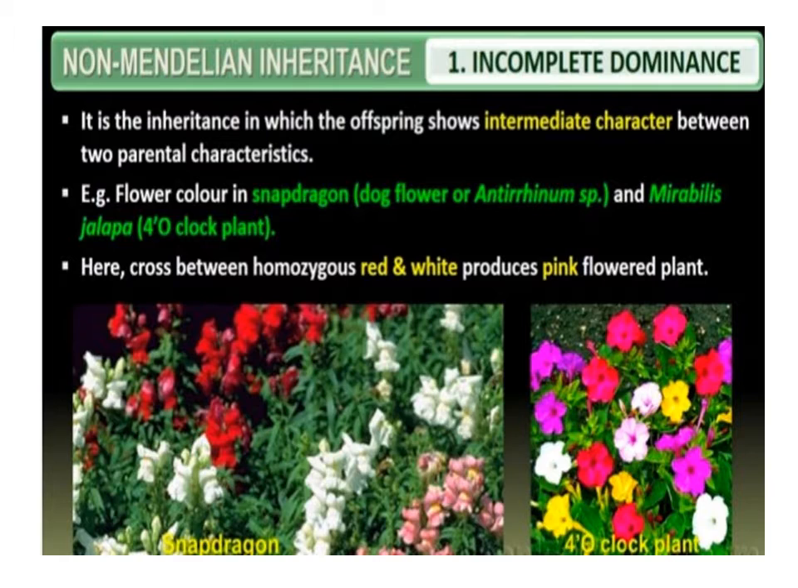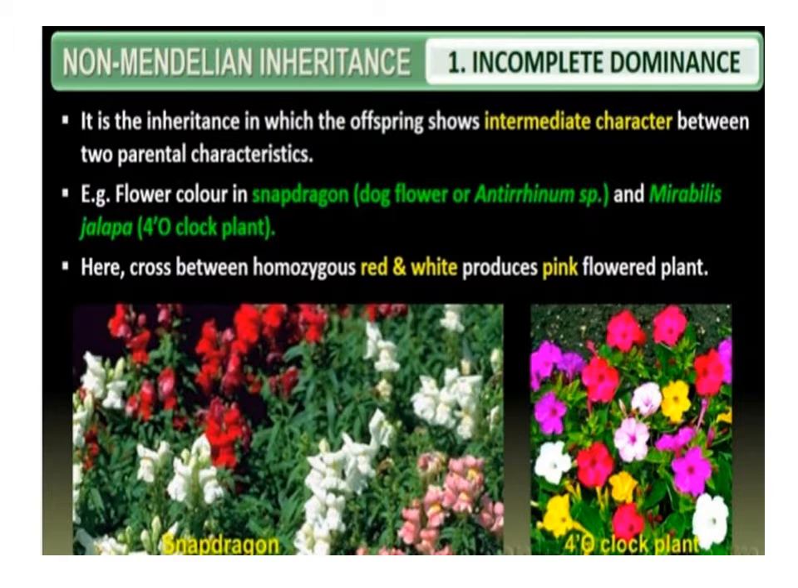The inheritance of flower color in dog flower, snapdragon or Antirrhinum species is a good example of incomplete dominance. A cross between pure red RR and white rr produces pink Rr flower F1 offspring. When pink flower Rr F1 individuals are self-pollinated in breeding, the F2 progeny consists of red, pink and white flower individuals in the ratio of 1:2:1.